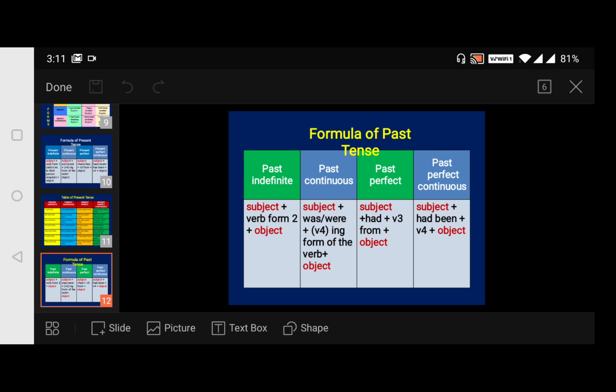For example, come becomes came, and then again come. So come is the base form, the V1 form, in the V2 form it is came, and again in the V3 form it is come.